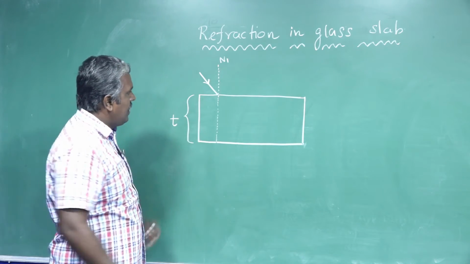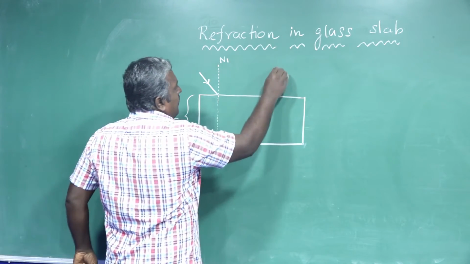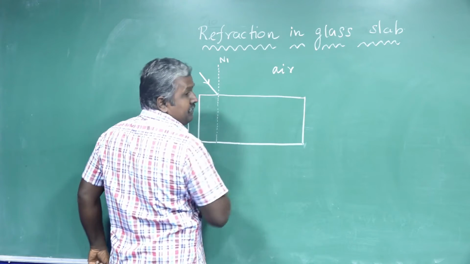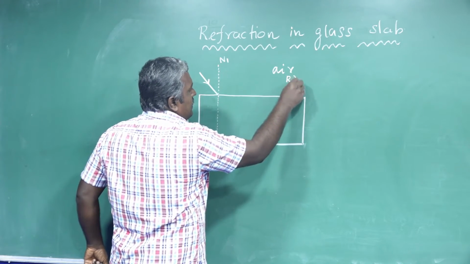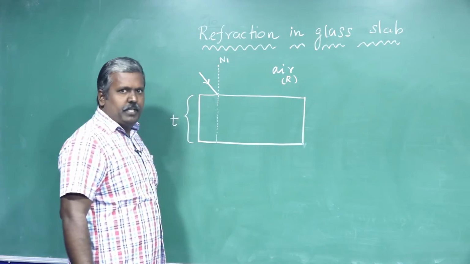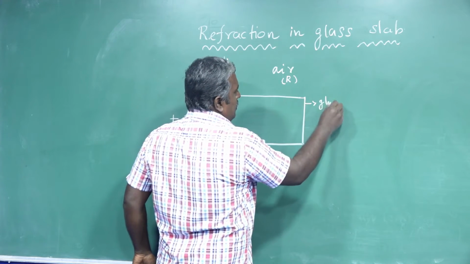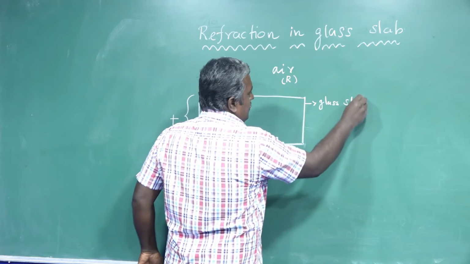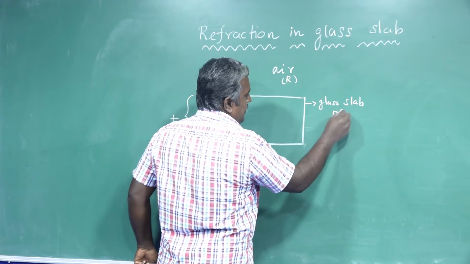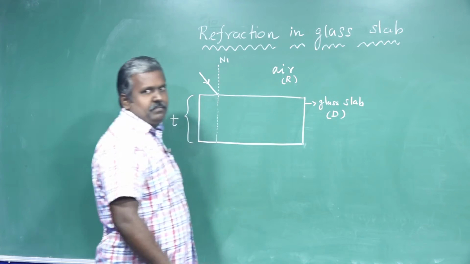First one, this is the air medium. That is called rarer medium. And this is the glass slab. Here this is called denser medium.